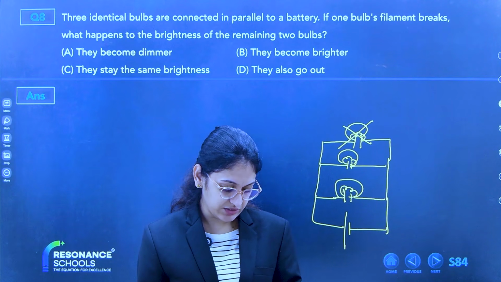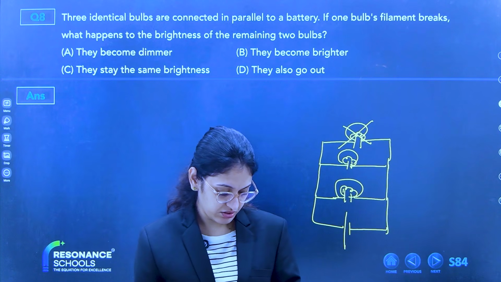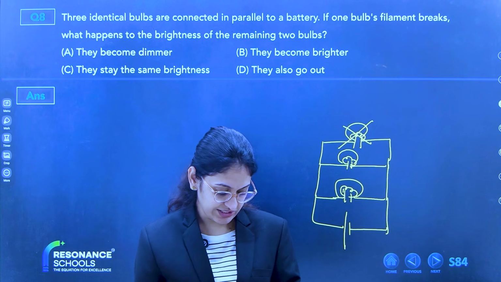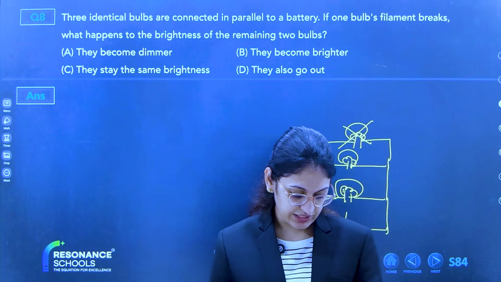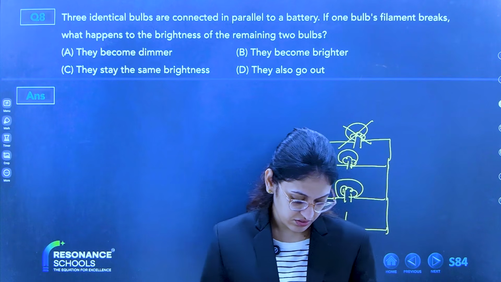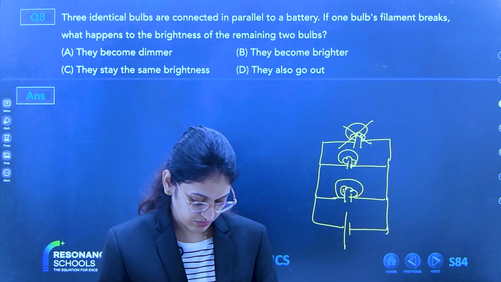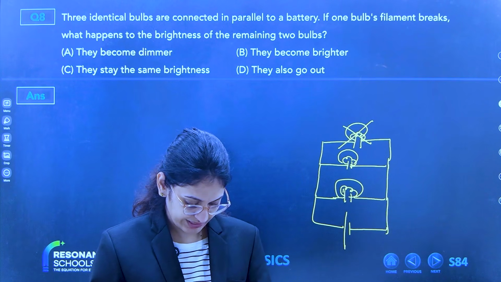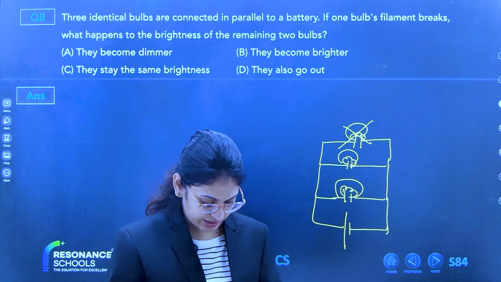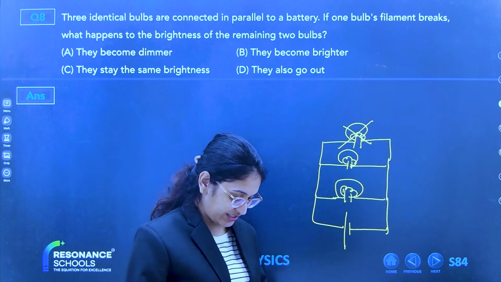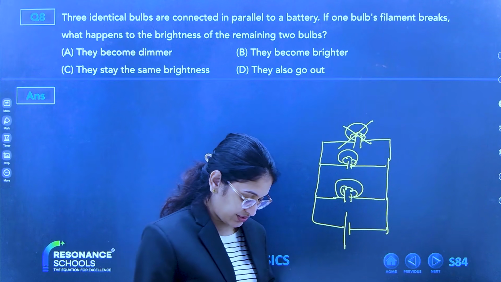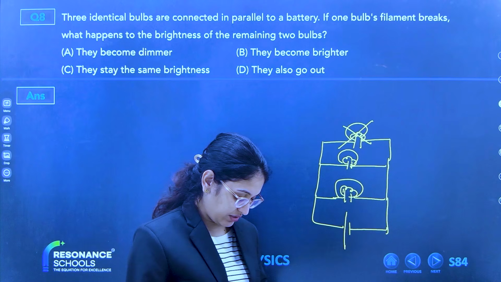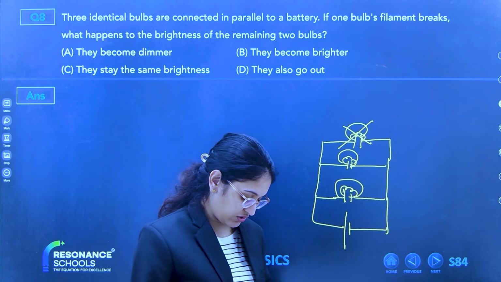The first bulb doesn't take any, so there is more energy for making them brighter. They stay the same brightness. They become brighter. Since there is no current passing through the other bulb, they do not glow. Why is there no current? It is a series, all of them go out. If it is series, all of them will go out. Ma'am, they become brighter. The broken bulb does not use the electricity.